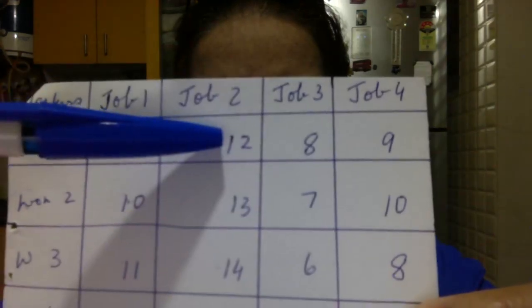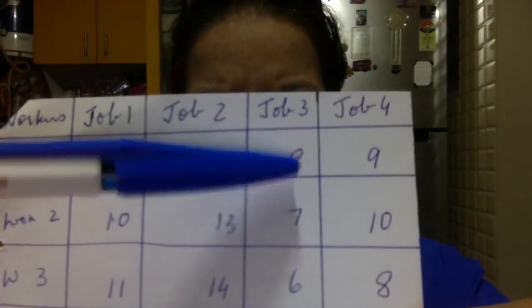12 minus 8, 4. 8 minus 8, 0. 9 minus 9, 0. We got 1, 0. Understand? Like that you must keep on getting zeros till every column matches with one row. Every row has to get a 0 in each column. Till we can do, we may get more zeros, but we may not be able to match each column to each row. So till we can match one row to one column, we must work it out.